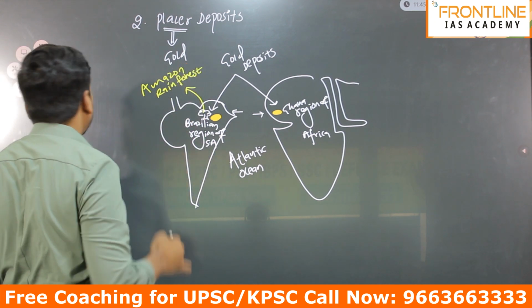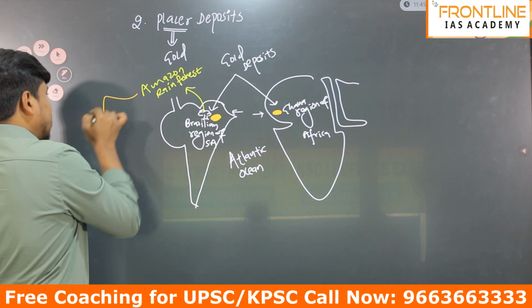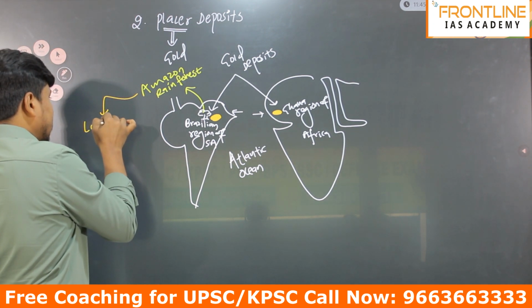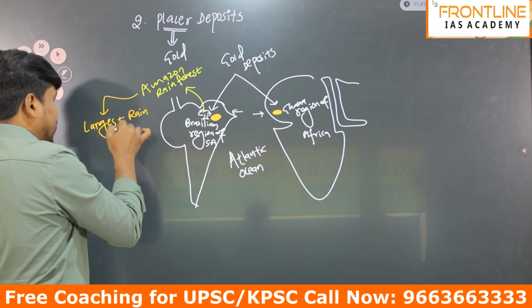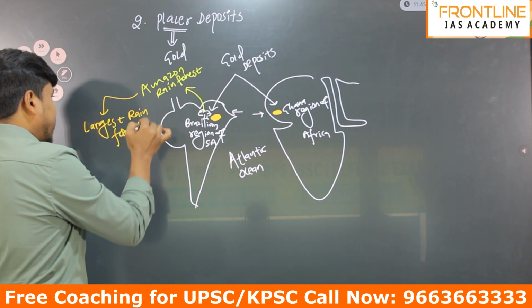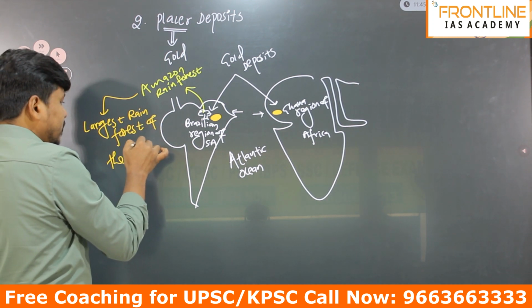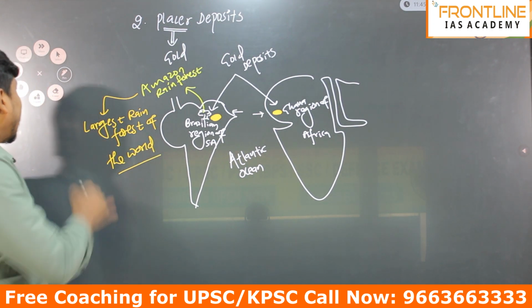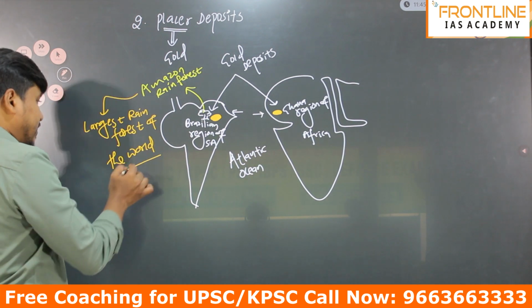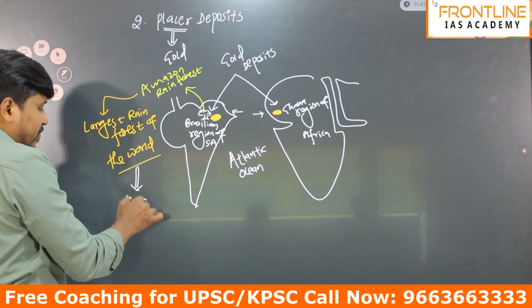This Amazon rainforest is the largest rainforest of the world. Very important. The Amazon rainforest is also known as the lungs of the earth.